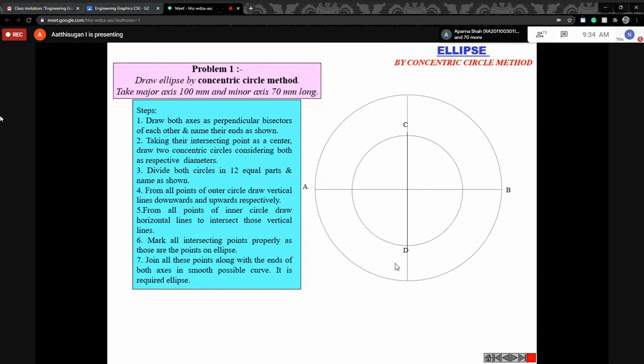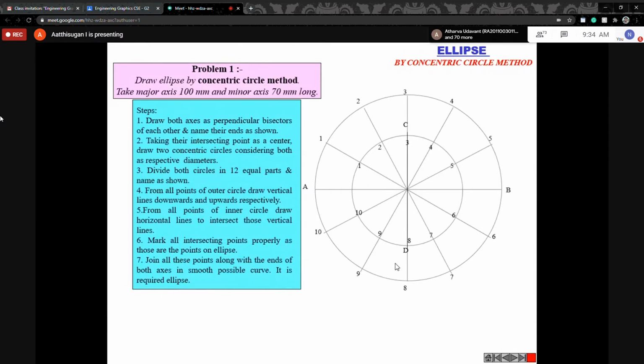Imagine. Then divide into equal parts. Here they divided the circle into 12 equal parts. You can divide it into 8 based on your wish. You can divide it into more than 12 also. So you divide the circle. Then name it.